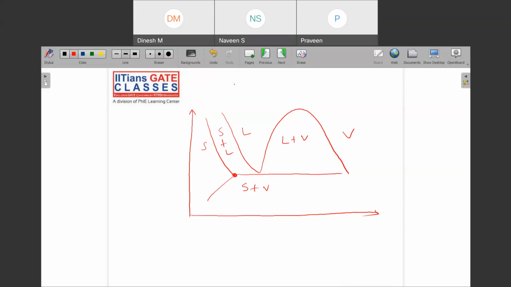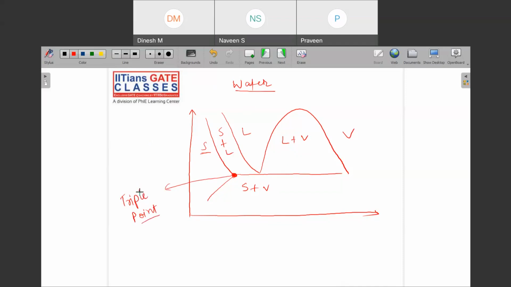I have drawn this for whom? For water. So for water, or for any substance, this triple point will signify what? That all three phases are coexisting in equilibrium. Can you see that there is a solid region? Yes, this is the solid region. Can we see any liquid region? Yes, the liquid region is also there. Can we see any vapor region? Yes. Solid, liquid, vapor, all three are coexisting at this point. That is why we name this point the triple point.